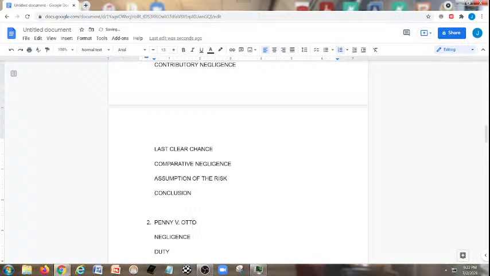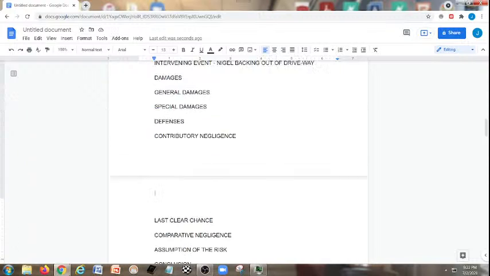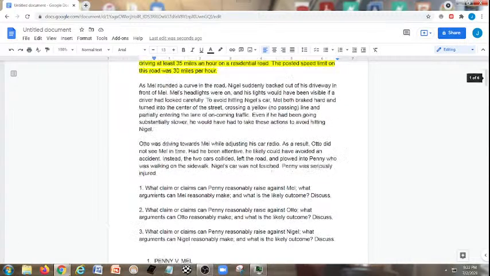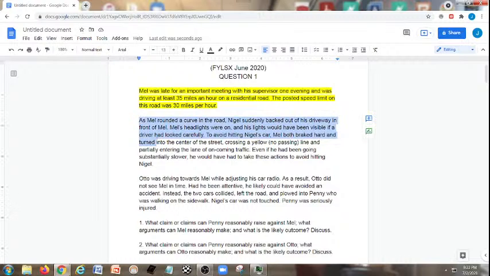Okay, and now down here under Penny v. Otto, we're going to ask ourselves here under Otto. Now come up here and we'll talk about some Otto facts right here. Now remember, these are Otto's facts right here. Otto was driving towards Mel while adjusting his radio. So remember, adjusting his radio is paying more attention to the radio than to what he should be paying attention to for driving.